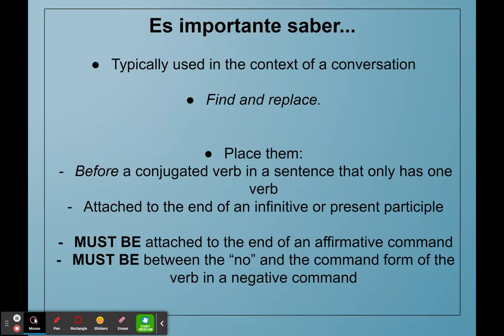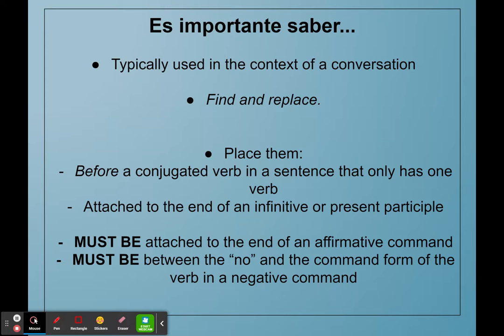And just like the direct object pronouns, we typically use indirect object pronouns in the context of a conversation to avoid repeating ourselves or using proper nouns again and again, becoming very repetitive. And you do kind of have to find and replace, but with indirect object pronouns, in some cases it's much more common to also flip that indirect object pronoun so that it does accurately answer the question. That's something we'll work through a little more in class in the near future, okay?